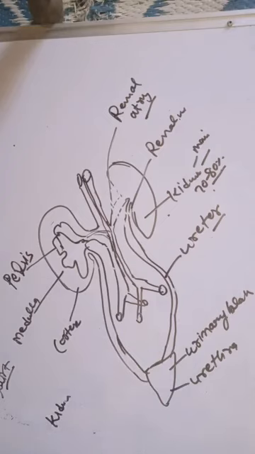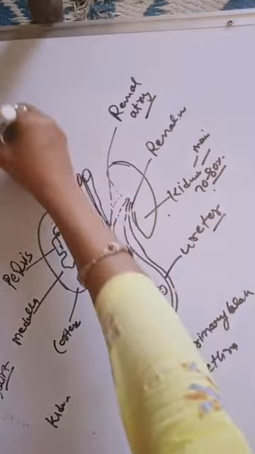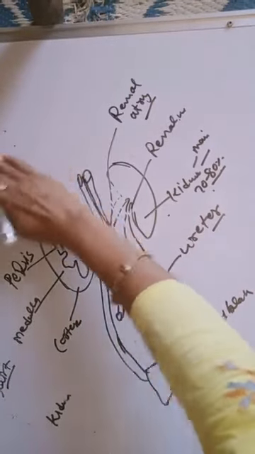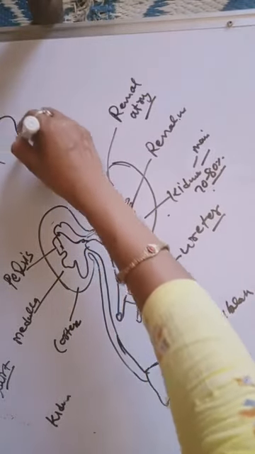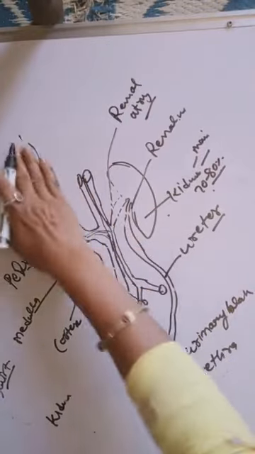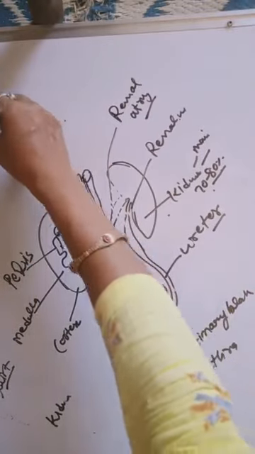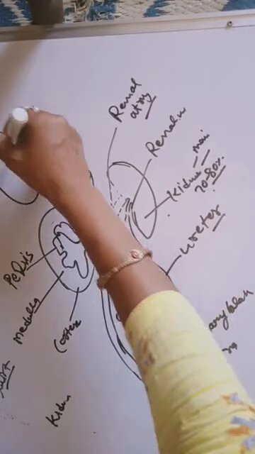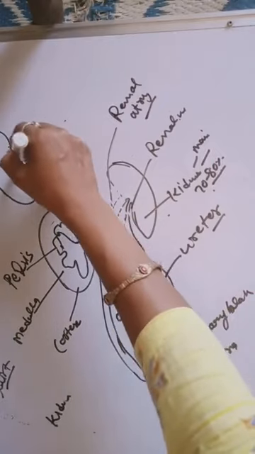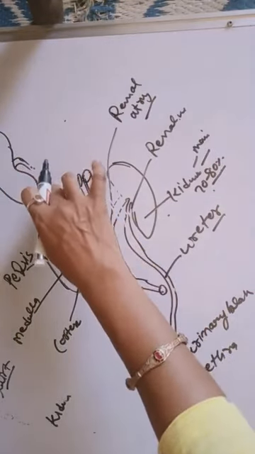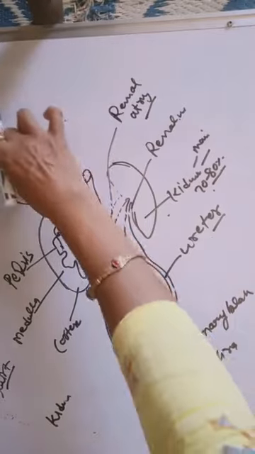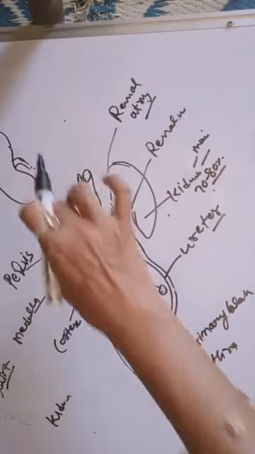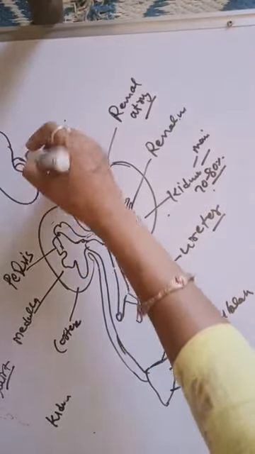There is a constriction in the middle of the kidney called the hilum. This part, this part, this part. The constriction in the middle of the kidney is called the hilum.